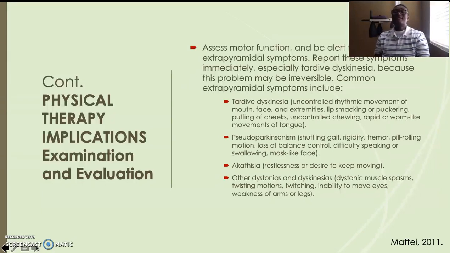Akathisia is restlessness or a desire to keep moving. Other dystonias and dyskinesias include dystonic muscle spasms, twitching motions, inability to move eyes, and weakness of arms and legs.